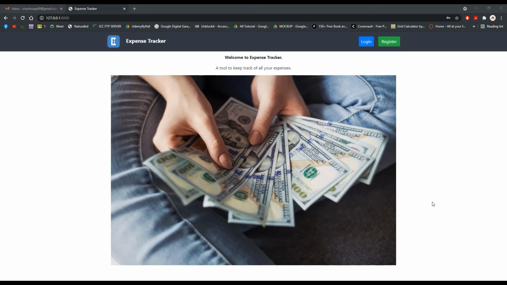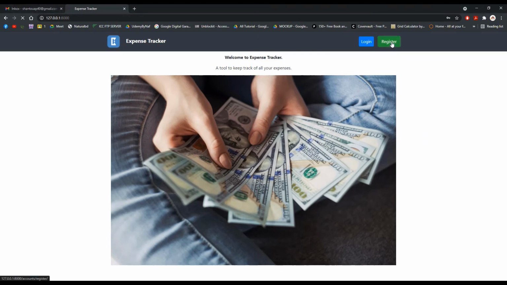Welcome to the Expense Tracker web application. An expense tracker is a tool to keep track of all your expenses. Using our tool, you can track all your expenses, and you can see a graph by month-end data or weekend data, depending on your choice. You can see the data in monthly order, weekly order, or daily order. So these are the features, and to get started you have to register first.